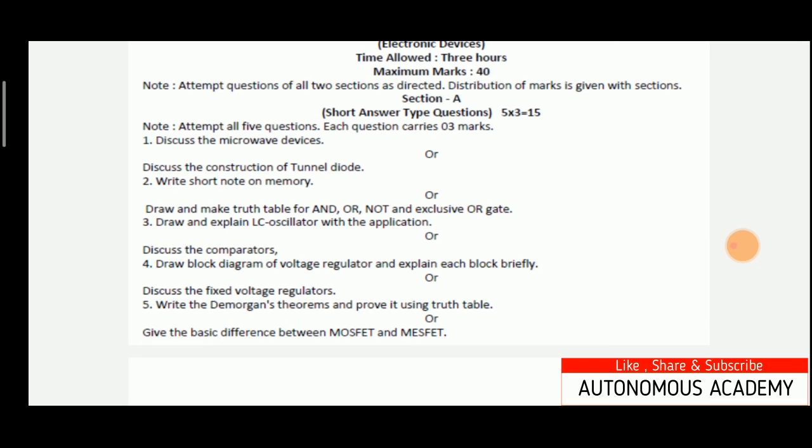The main applications of MOSFETs are in ICs, and the main applications of MESFETs are in microwave devices. So this was the discussion on the short answer type questions. Now let's move on to the long answer type question.